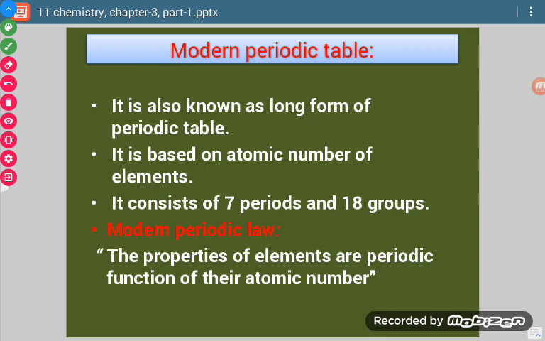Ultimately there was the modern periodic table, which is applicable nowadays. It is also known as the long form of the periodic table. It is based on the atomic number of elements. It consists of 7 periods and 18 groups. Now how to define the modern periodic law? The physical and chemical properties of the elements are a periodic function of their atomic number.